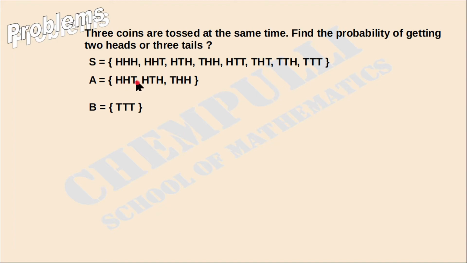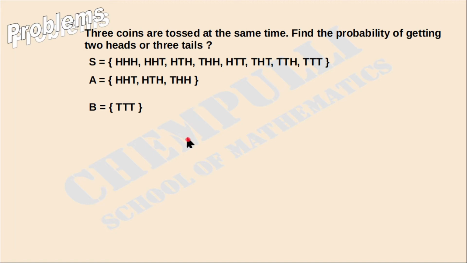Getting 2 heads, that means this case 2 heads, here 2 heads, here 2 heads. Then the next one is 3 tails. That is we took B as the 3 tails case, that is this part, 3 tails. There is only one outcome here. Here in this case, how many outcomes are there?